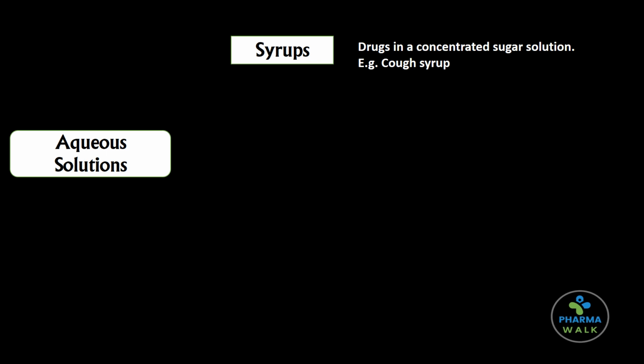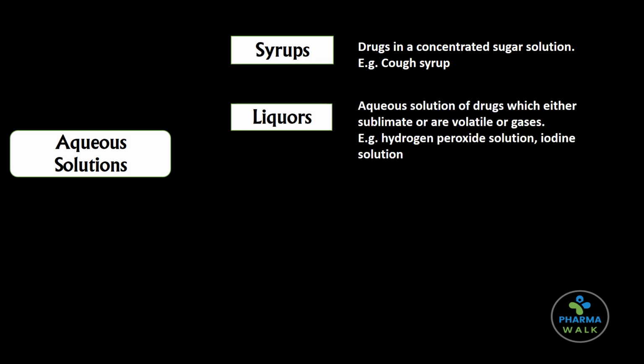Let us understand different types of aqueous solutions which are used internally. First, there are syrups. Syrups are concentrated solutions of drug in sugar. Example, cough syrup. Then there are liquors. Liquors are aqueous solutions of drugs which either sublimate or are volatile or gases. Example, hydrogen peroxide solution.